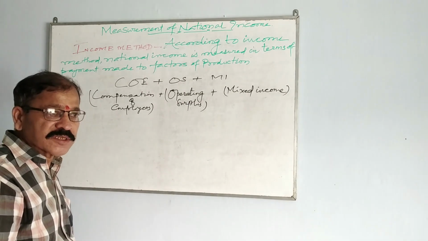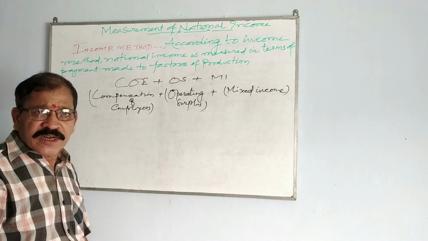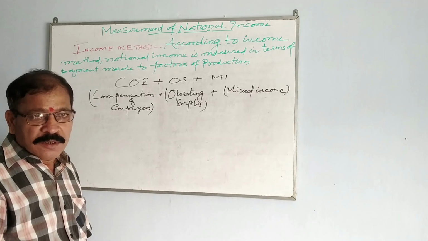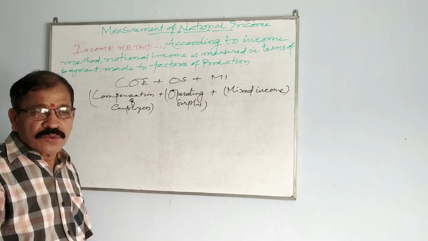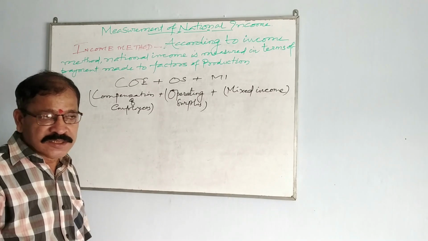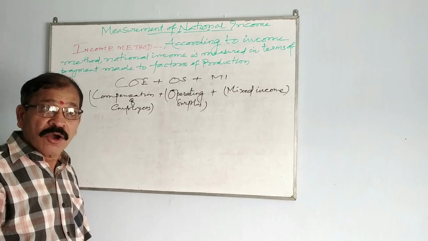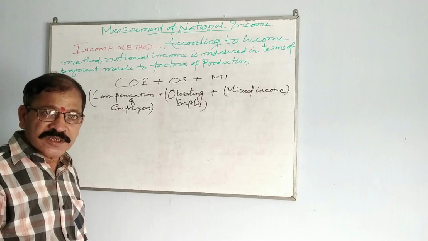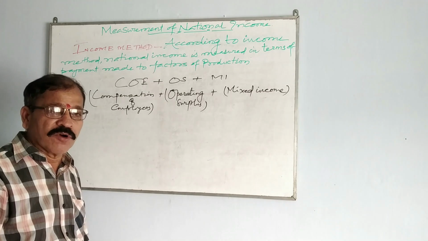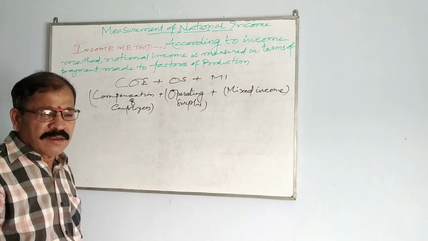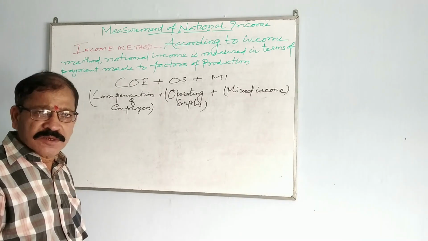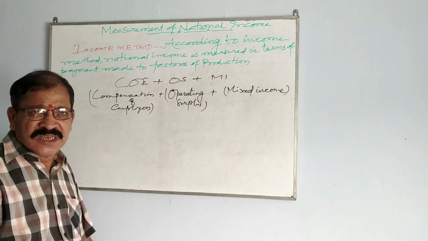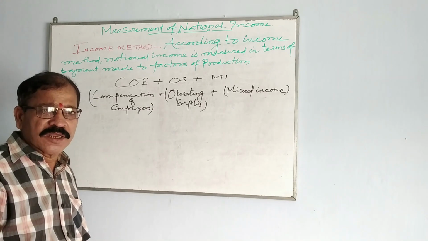Compensation of employees means, for example, if you are working for a firm, the firm gives you salary and wages. That is the compensation of employees. You render your services to that company and it gives you something back, in cash or in kind: wages, salaries, or some schemes, whatever the company gives you.